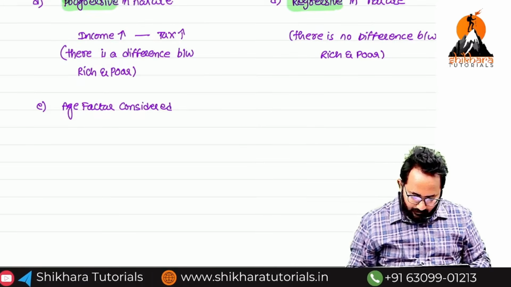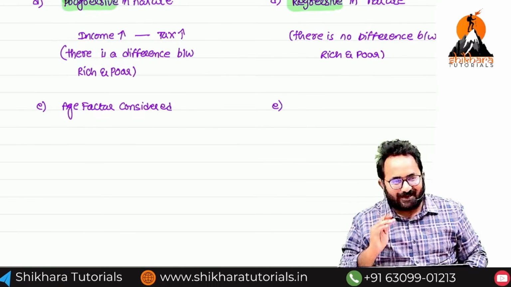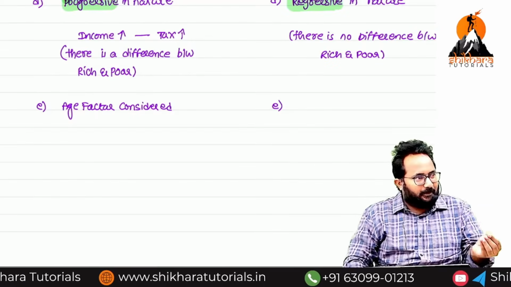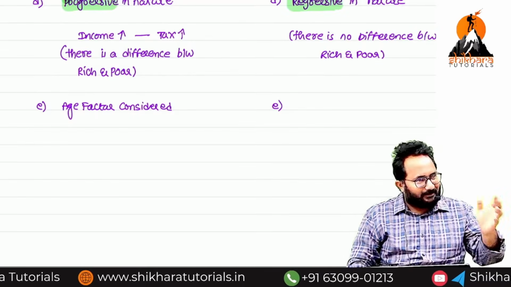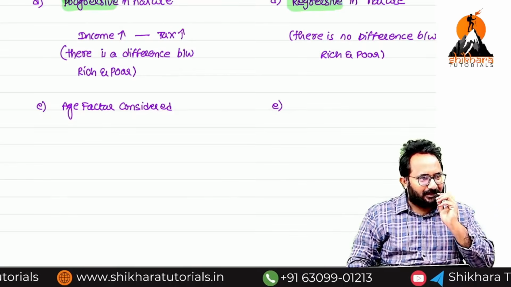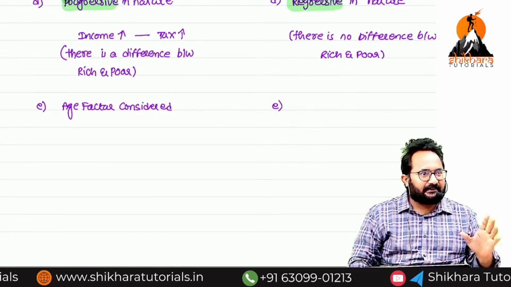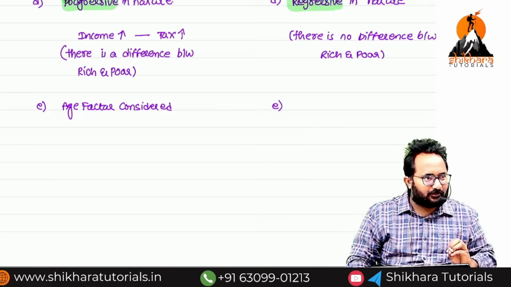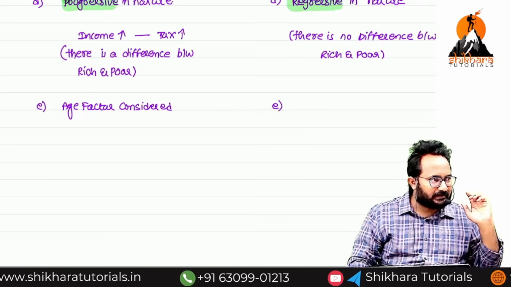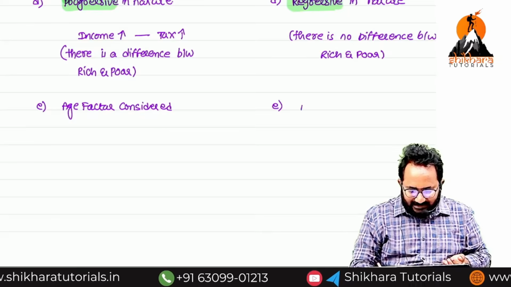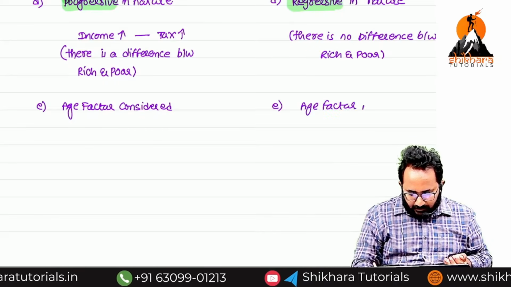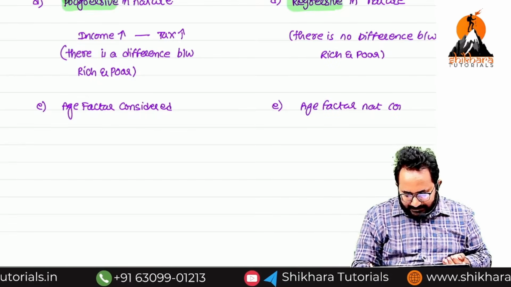Now, you can tell me easily. A 13 months baby or a 13 years kid, a senior citizen, an old age person wants to purchase the soap, they have to pay the same amount of tax. So is the age factor considered or not considered? Not considered. Age factor not considered. Clear?